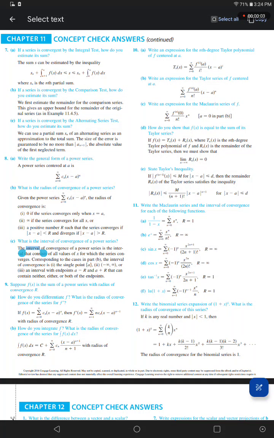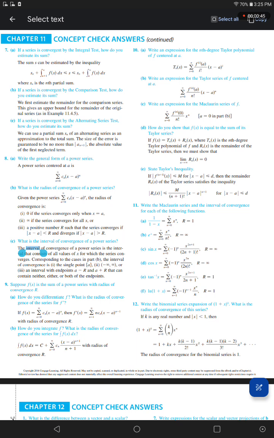How do you show that f of x is equal to the sum of its Taylor series? If f of x equals big T sub n of x plus big R sub n of x, where big T sub n of x is the nth degree Taylor polynomial of f, and big R sub n of x is the remainder of the Taylor series, then we must show that the limit as n approaches infinity of big R sub n of x equals 0.